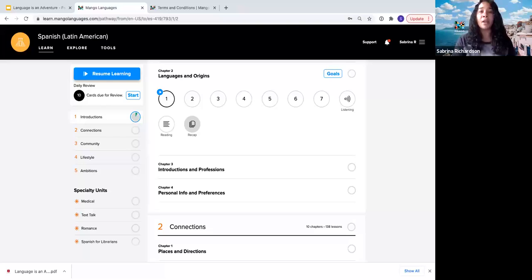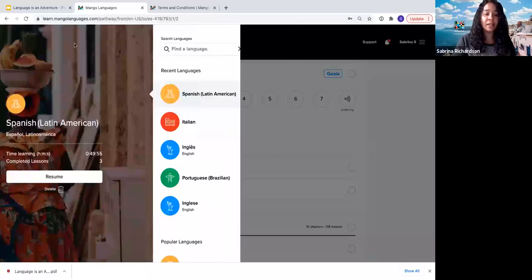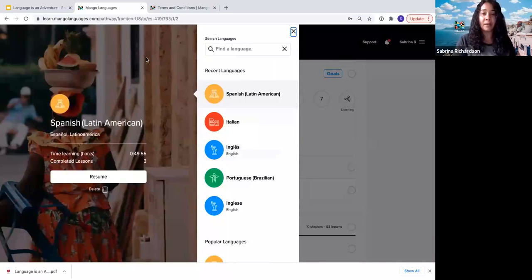Upon logging in, a brand new user will first be prompted to select the language of their choosing to start learning, but returning users will be taken into the course that they were most recently using. So you can see here that the last course that I was using was the Spanish Latin American course. You can see that we're looking up here in the upper left-hand corner of the screen. So you can switch the language that you're learning by clicking up here, and it's going to bring up the list of everything that we have.